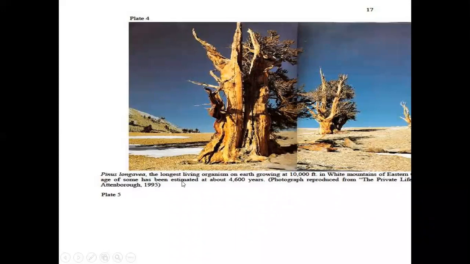Some of them have been estimated to be 4,600 years old. Imagine their life: it is a plant from 4,600 years ago. This is the photograph here. So you can imagine how old these plants are.